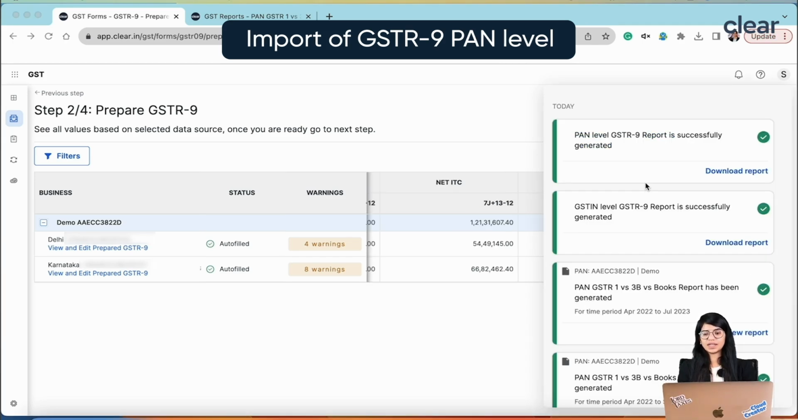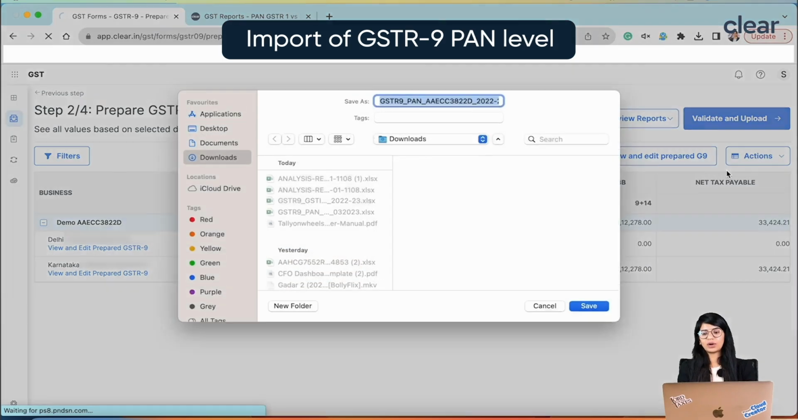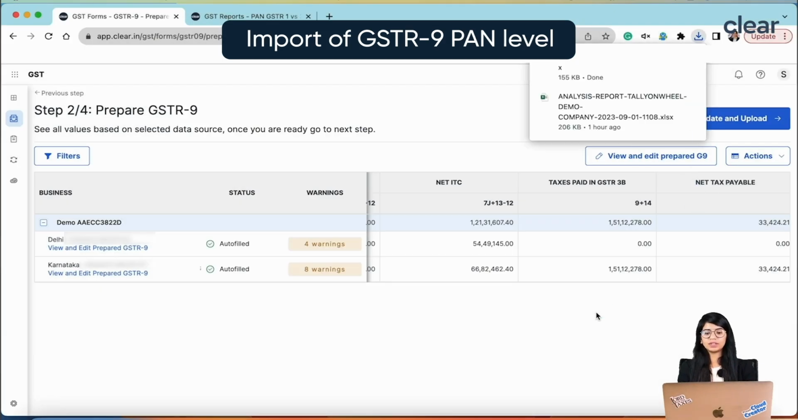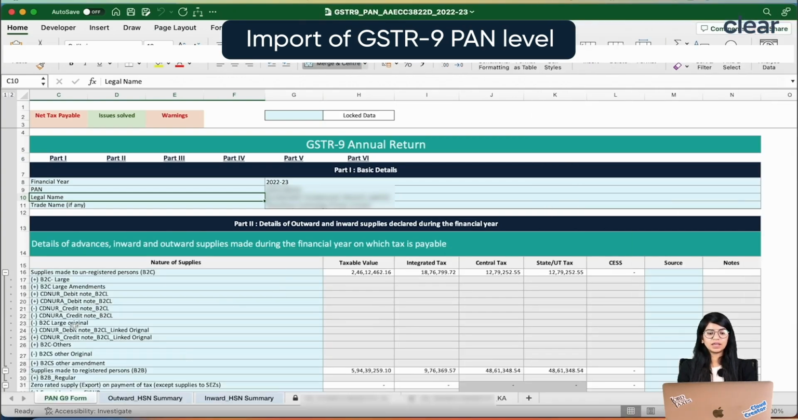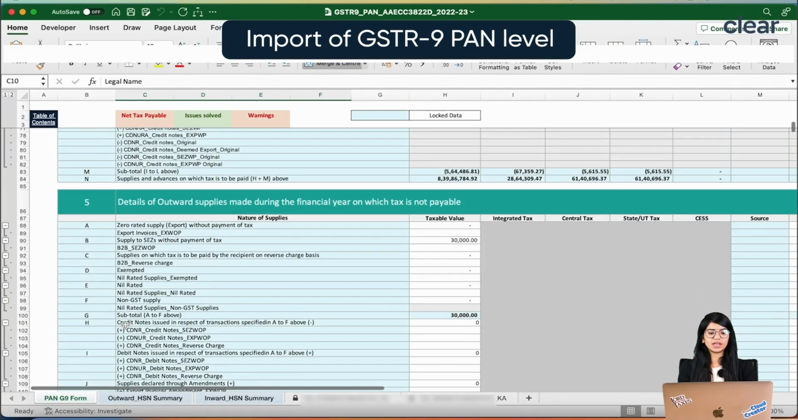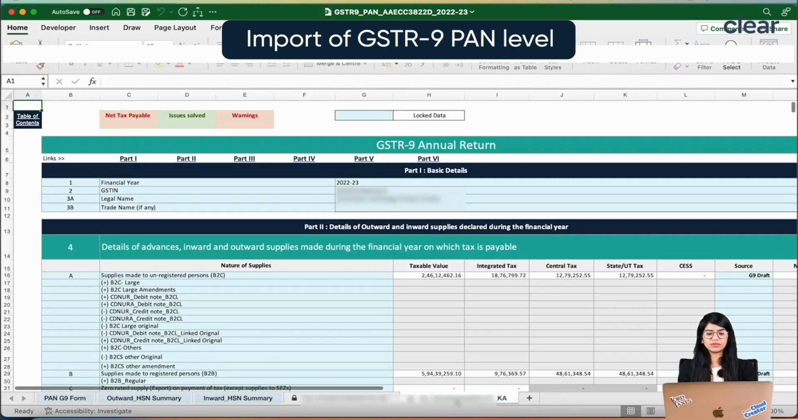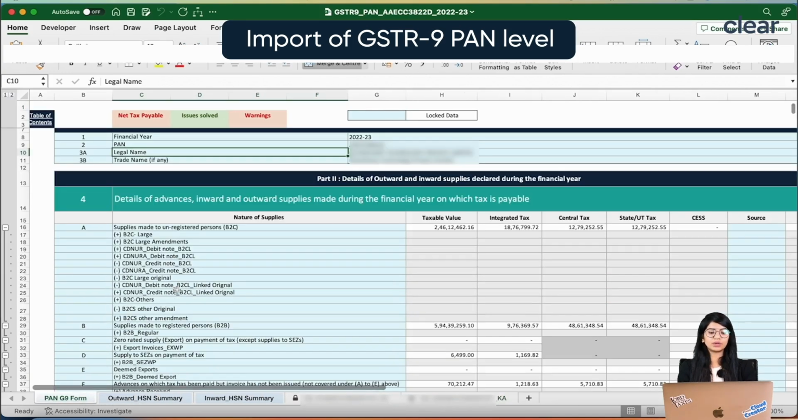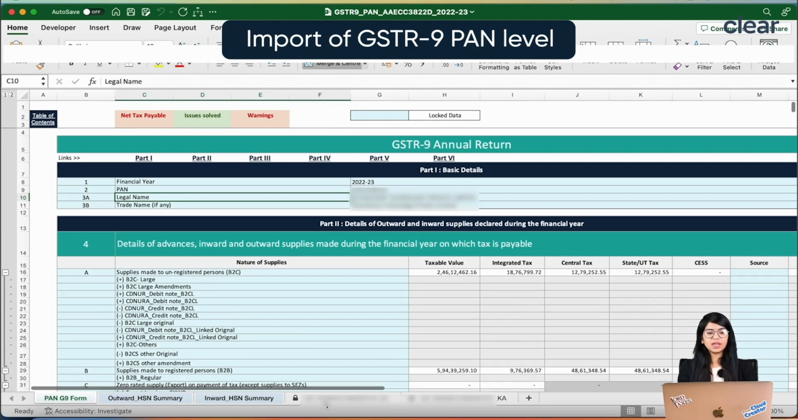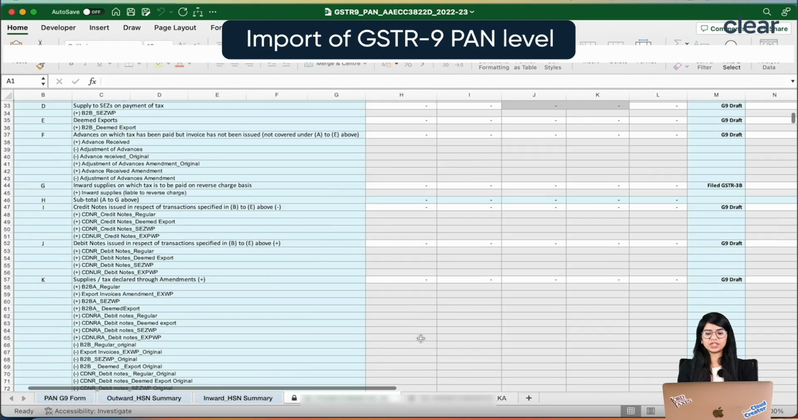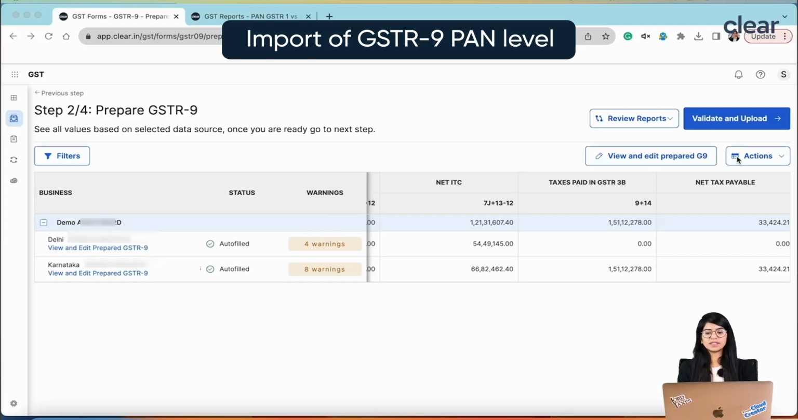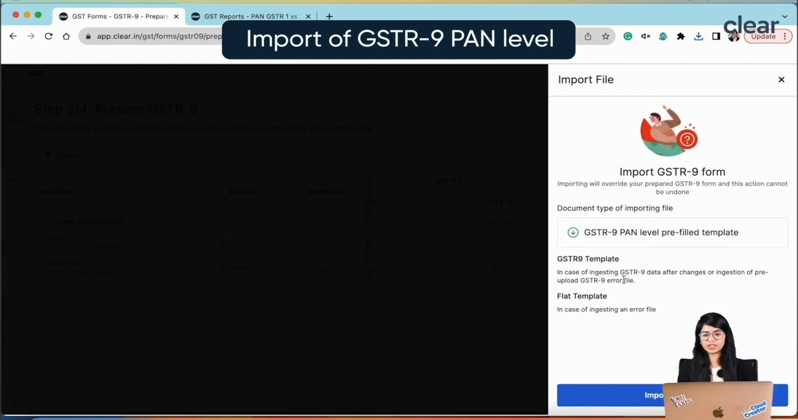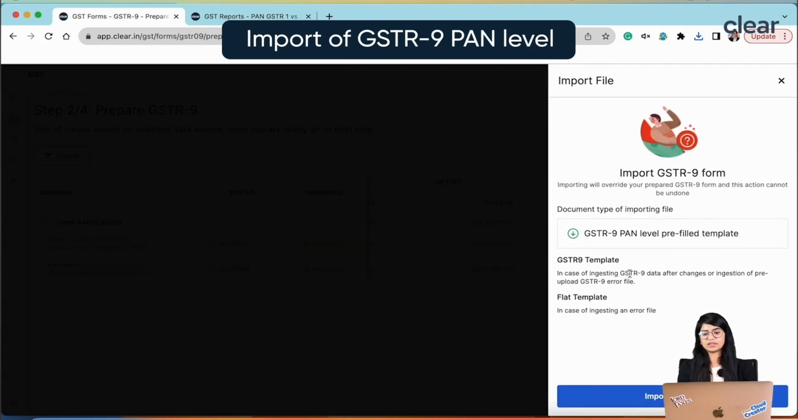Once your GSTR-9 is downloaded at a PAN level, you can just click on the download button, and your GSTR-9 at a PAN level can be downloaded. Here you will see that this entire GSTR-9 has a PAN level view, right. You can see it for respective GSTNs also. Along with that, you can see this information at a PAN level, and you can even ingest by changing certain information here. You can re-ingest this back into ClearTax by just clicking on the import button under the action, right. You just have to click on import GSTR-9 and you can ingest this information.